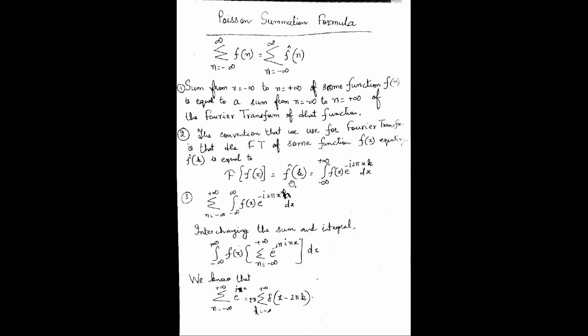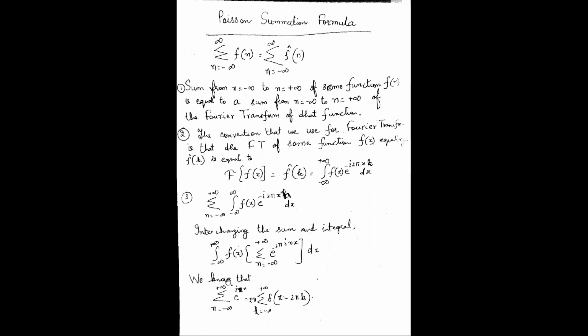And I have started by defining the Fourier transform. I'm using the Fourier transform in the right hand side equation, so I come up to this point. The next step is interchanging the sum and the integral. We interchange the summation and the integral; we can do it mathematically, there is no problem. So I can take f(x) out, because I have to interchange the integral. I can just manipulate the placement of the terms: f(x), then I take the summation inside, going from minus infinity to plus infinity, e to the power minus 2 pi i n x dx.